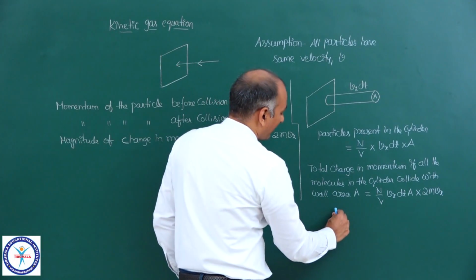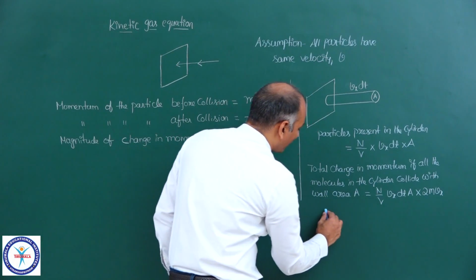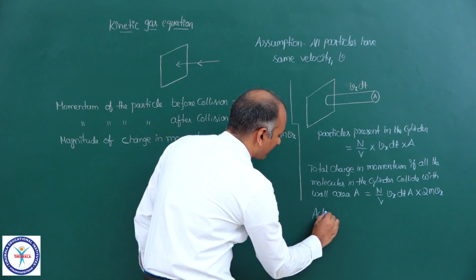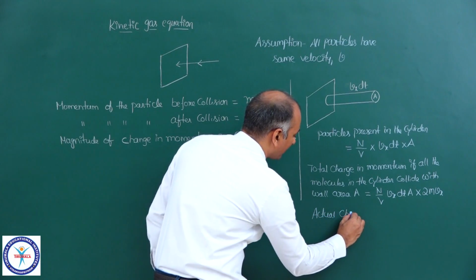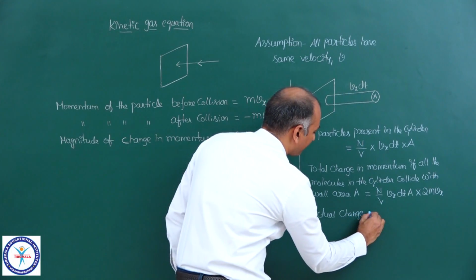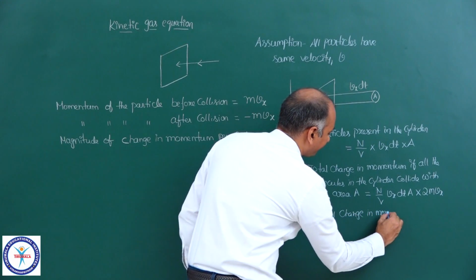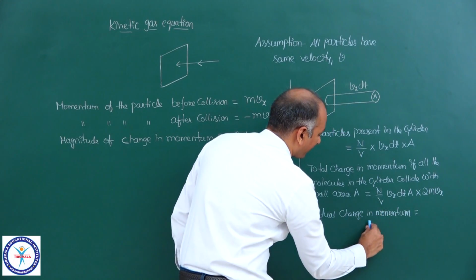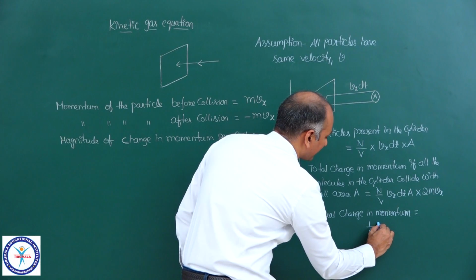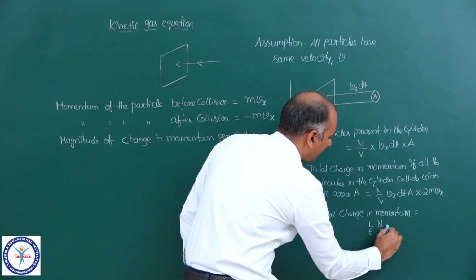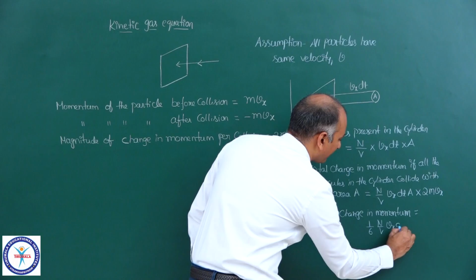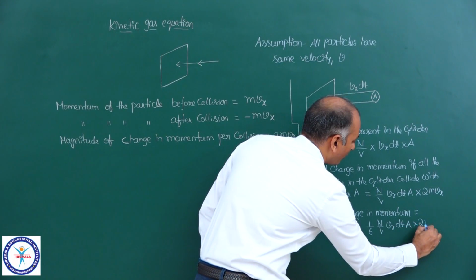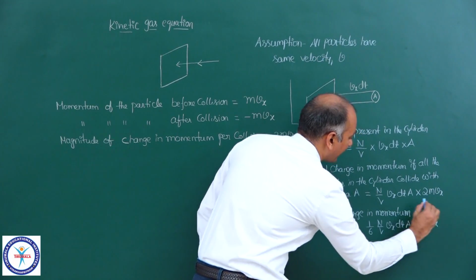So it is the actual change in momentum. Actual change in momentum is equal to 1/6 into n upon V into Vx into dt into A into 2mvx.